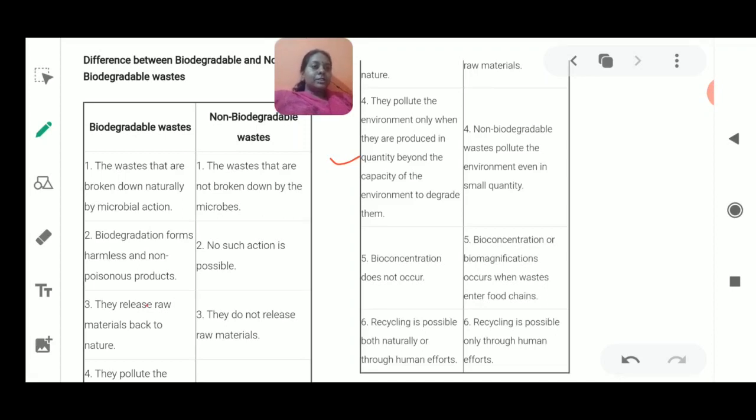Once non-biodegradation happens, the waste is always present, so it could be biomagnified because it is entering the food chain. If something is eaten by the animals, and if it is bad, then it is going to remain there for a long time. So this is known as bioconcentration or bioaccumulation. So that was all about the differences between biodegradable and non-biodegradable waste. Now children, that is what we studied today, and the 10% law is very important here. We have seen this 10% law, and then we have seen the types of waste produced.